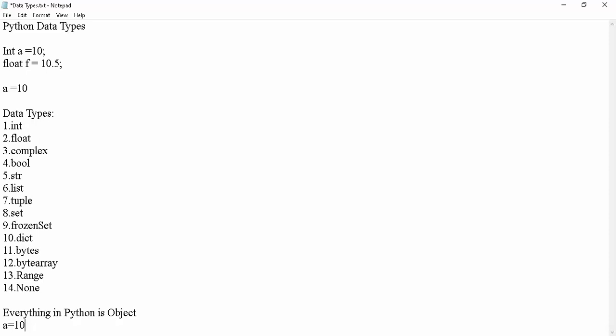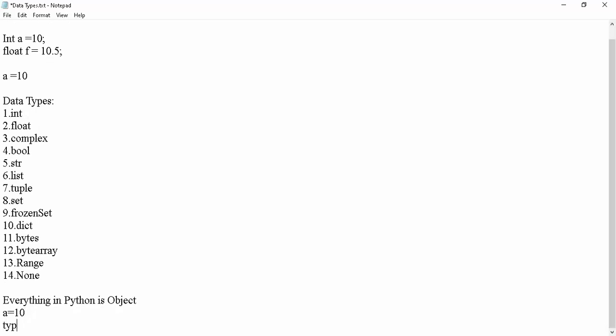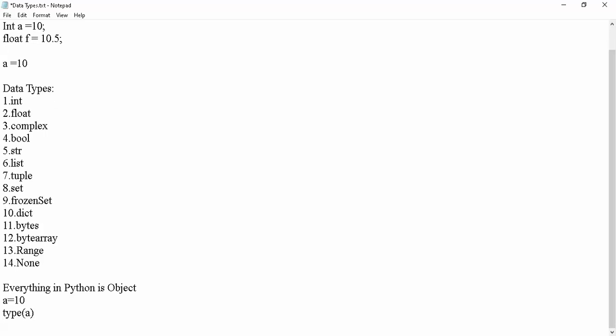Next, a equal to 10. How can we find the type of a? We covered it already in the previous video. It is the type function. This type is an inbuilt Python function to know the type of data. That one is type of a. Next, once it is an object in the Python virtual memory, where will the object be stored?